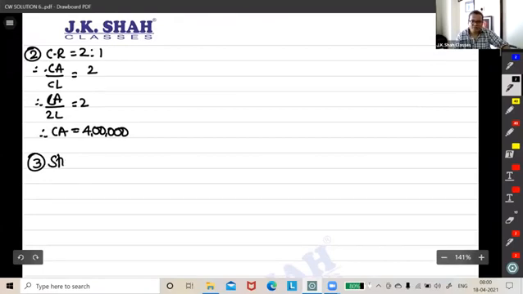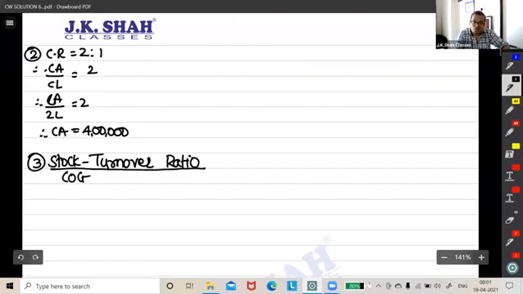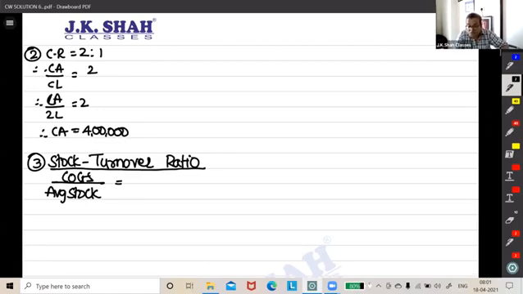Third point, stock turnover ratio. What's the formula? COGS upon average stock is equal to 12, given in the question.